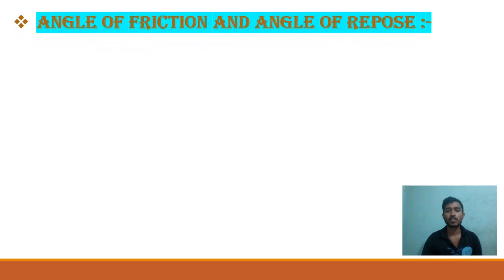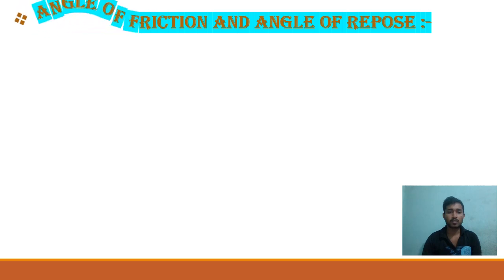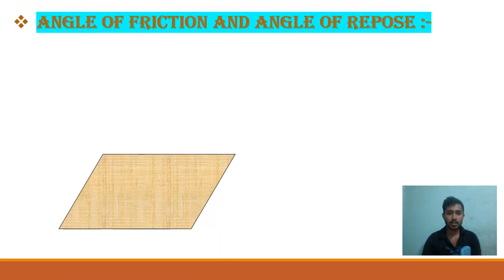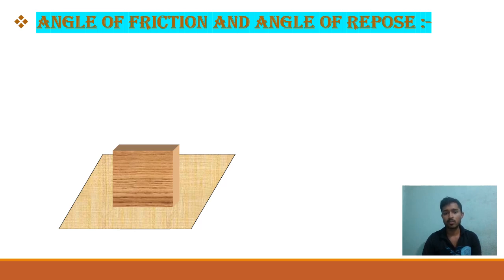Now I am going to discuss the angle of friction and angle of repose. To understand this statement, first we see a picture on the screen that there is a surface and a block is present on it, and a force P is applied on the block, and the frictional force is generated in the opposite direction.